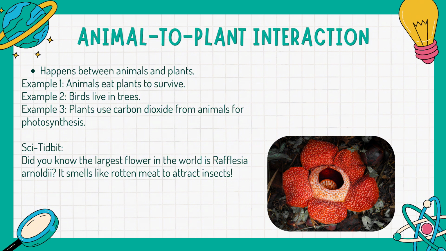Ano po ba, teacher, yung last nating type? So this is our last type of interaction, animal to plant interaction. So this happens between animals and plants naman po. For example, when animals eat plants, kapag ang isang animals ay kumain ng damo, ng mga gulay, para makasurvive po sila, that's what we call interaction. So when birds build nests on trees, yun po, that's also an interaction.